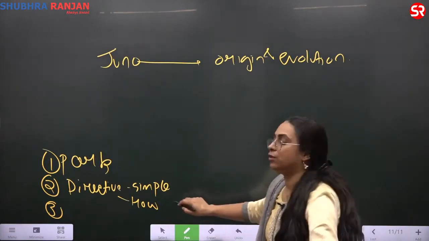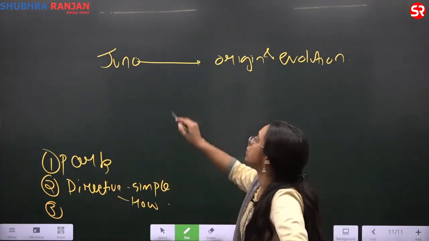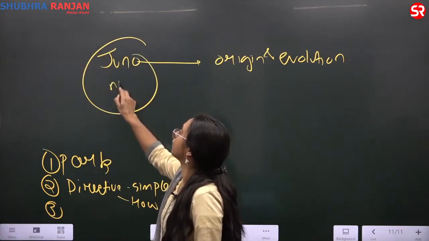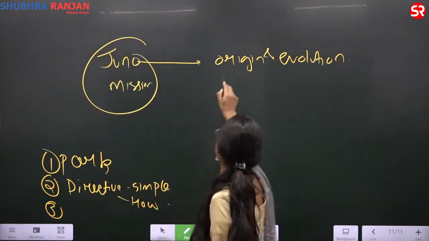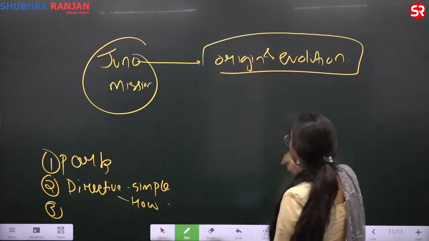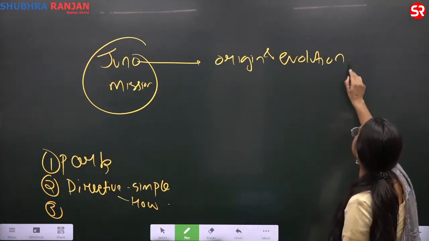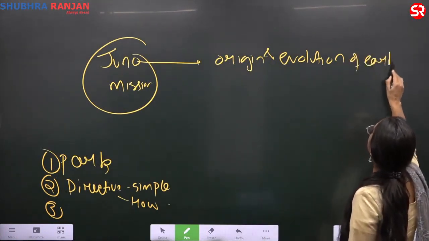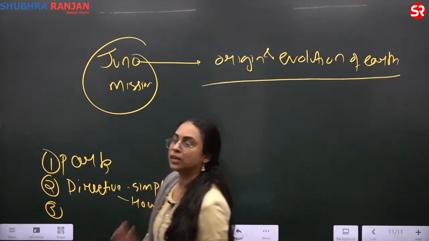So the directive word was simple, how. The question was about the Juno mission, and the origin and evolution of the Earth. Now, before you start writing, you have to brainstorm things.